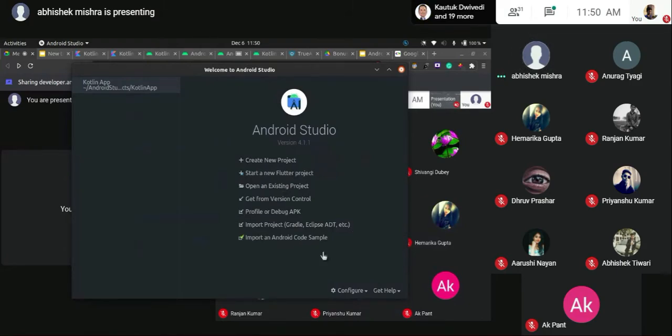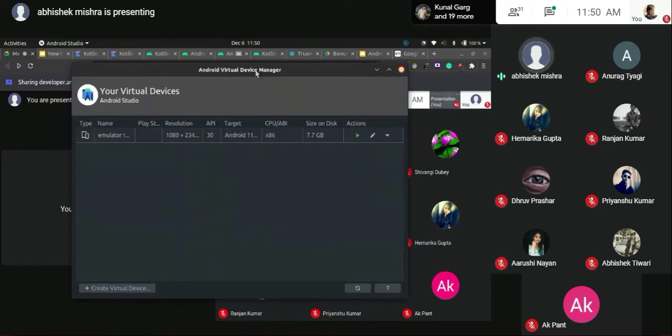And one last step before I head on to the studio side. Just a second, it will load. Okay, so this is a virtual device. Now I told you what a virtual device is. It's an Android device. You have this resolution. You have this Android version. You have a target that is using Android 11.2. That's the latest in the market.